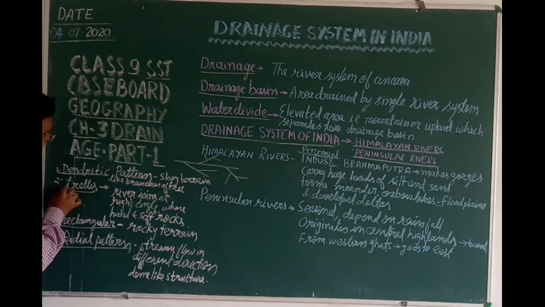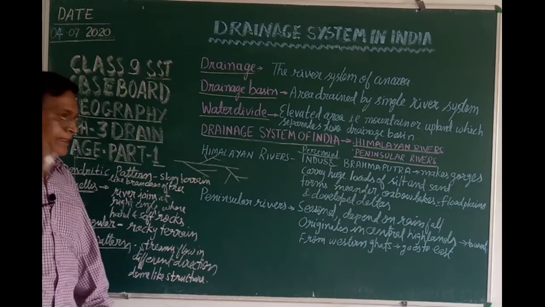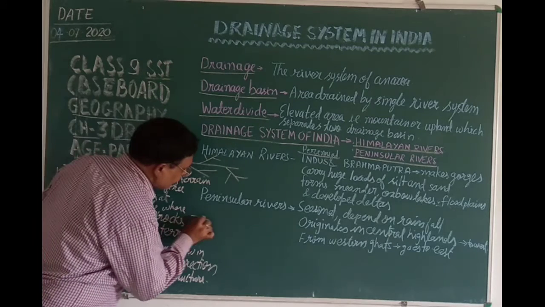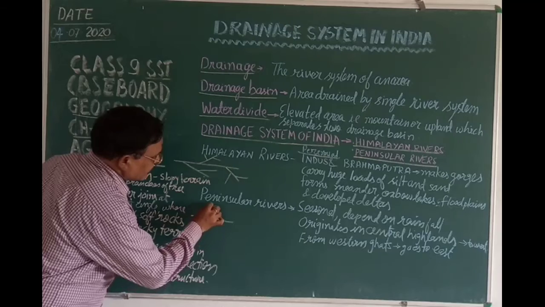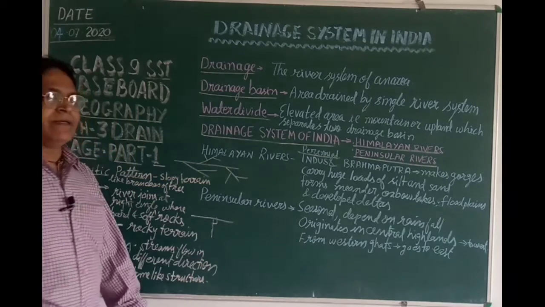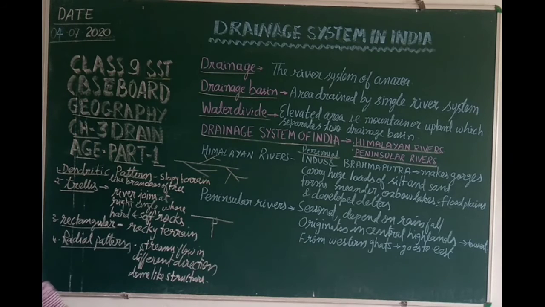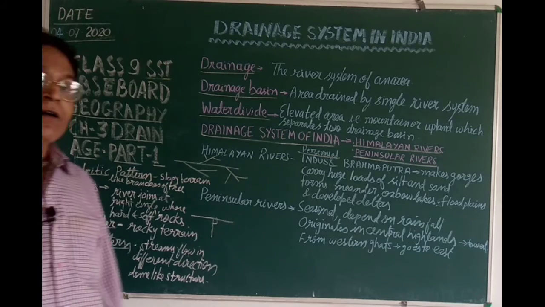The second one is trellis. In a trellis pattern, one river is here and another river joins it at a right angle. Such a pattern followed by a river system is known as a trellis river system, and it flows across hard and soft rocks.